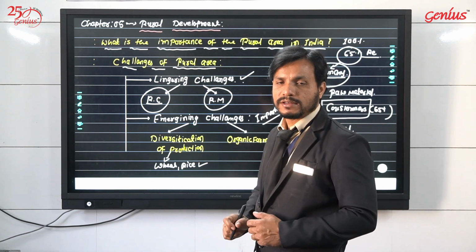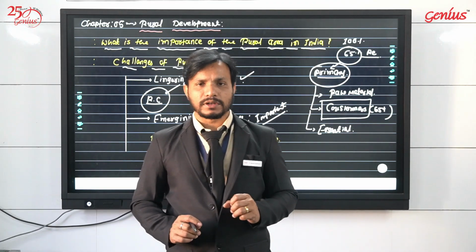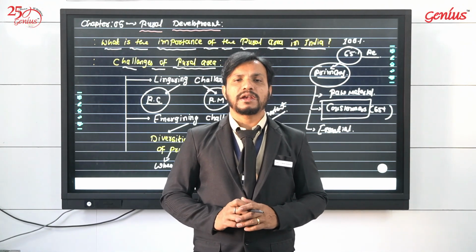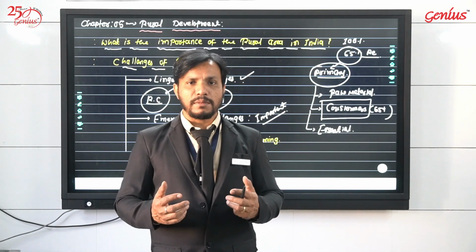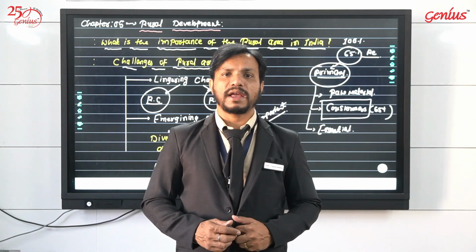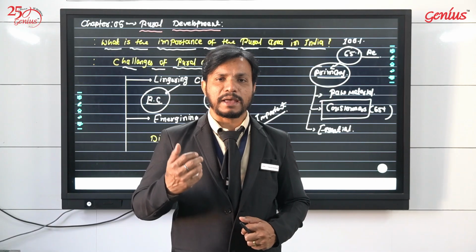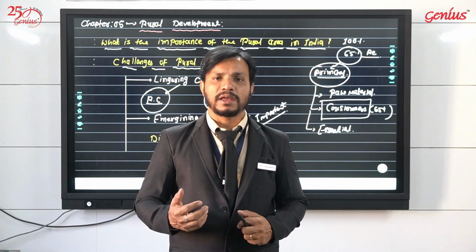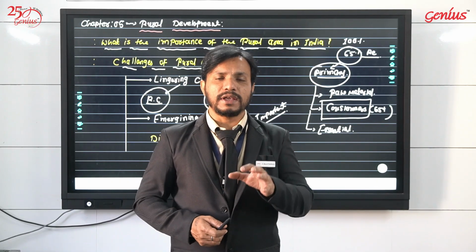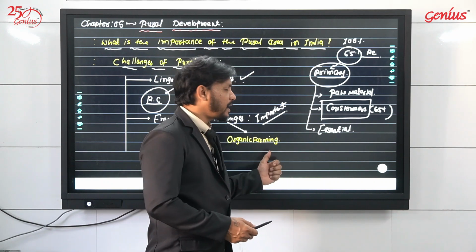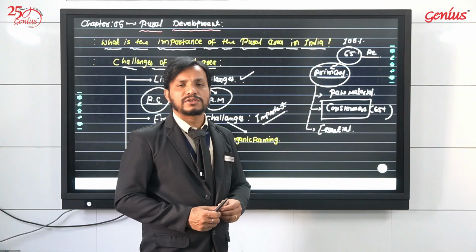I already said that organic farming is nowadays in demand. Lots of people are demanding organic products. But organic products come from organic farming, and organic farming is actually a slow process. It is a chemical-free process, so it takes time and investment. If we have the readiness for this, then organic farming will be possible. So organic farming is also a challenge.